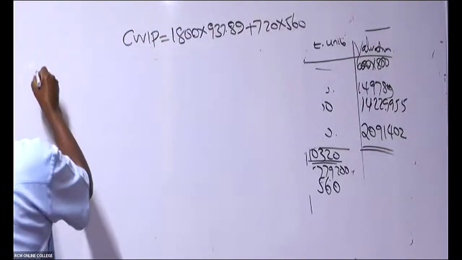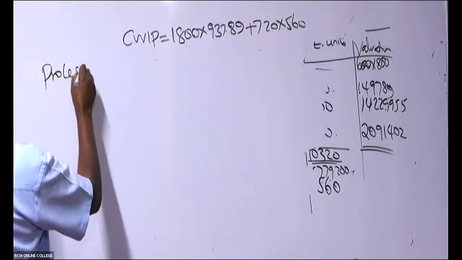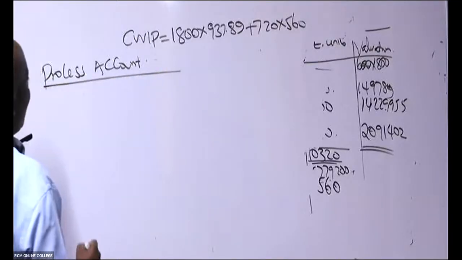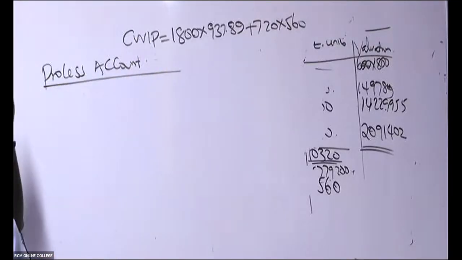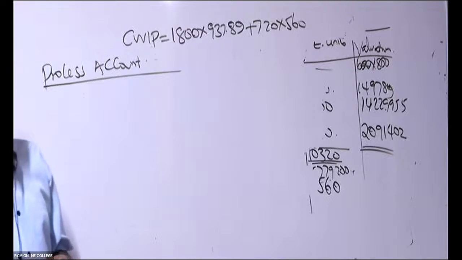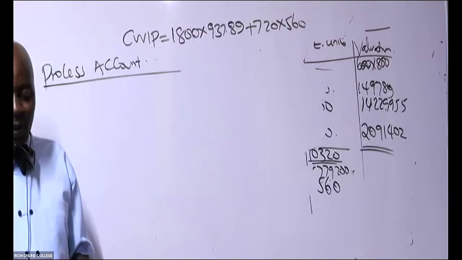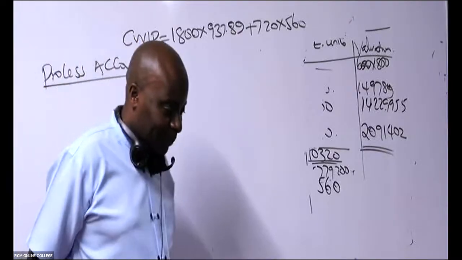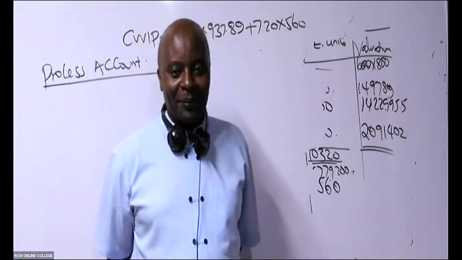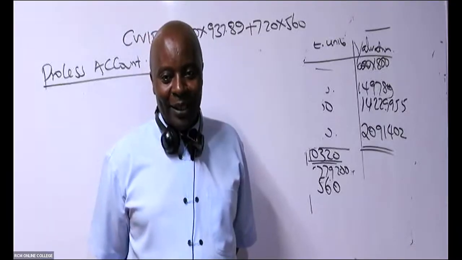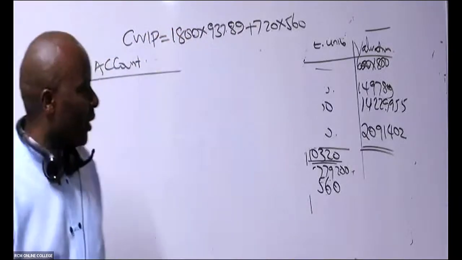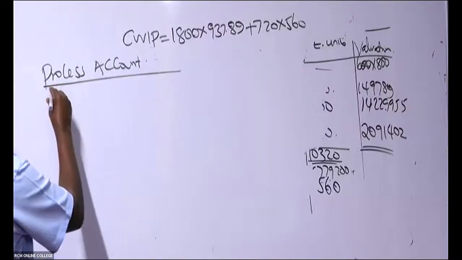So, process account. In the process account, do you still remember our column titles? They must have forgotten them. What are our column titles? Description, units, cost per unit, and then what lastly? Value, yes. Thank you so much.